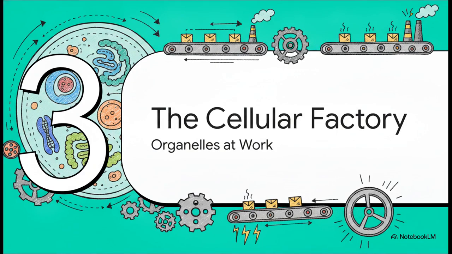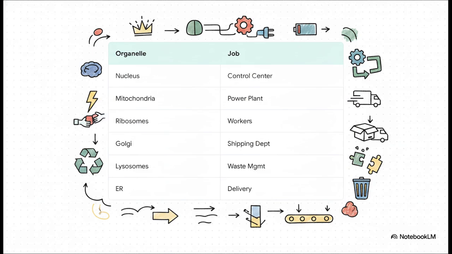Section 3. Inside the cellular factory. As life evolved, cells scaled up. They became massive, highly organized microscopic factories, and compartmentalization was their ultimate efficiency hack. Think of it like this. The nucleus is the main office, holding the precious DNA blueprints. The mitochondria? Those are your power plants, churning out ATP energy.